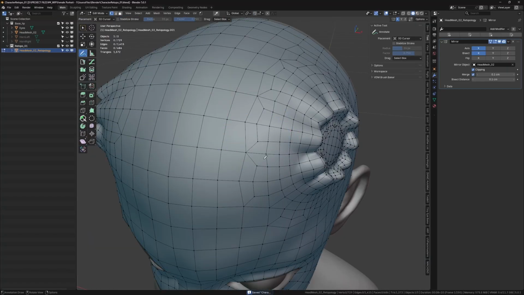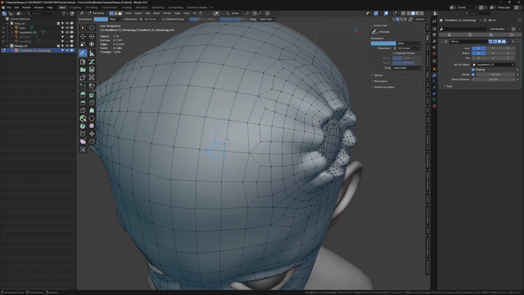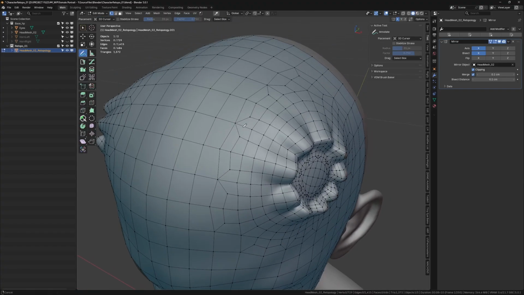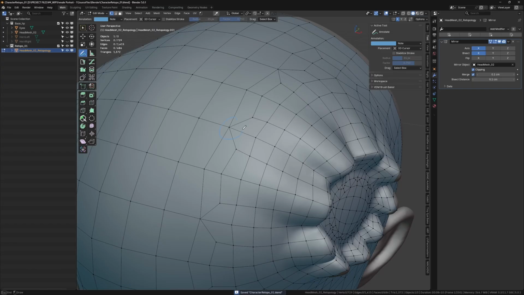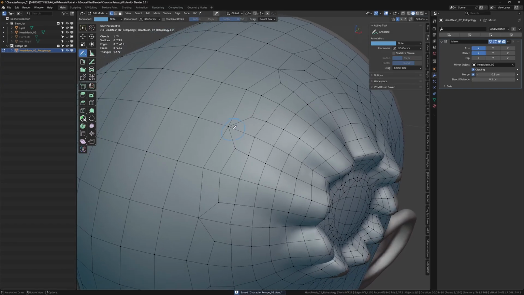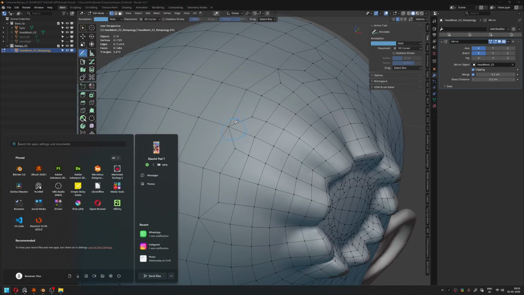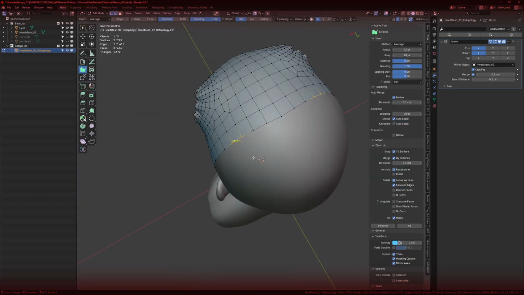By the way, what is a pole? This is a pole: any point which has more than four edges. This vertex has some proper edge flow. But in these areas, especially these which have more than four edges, in total it has around 6 edges.